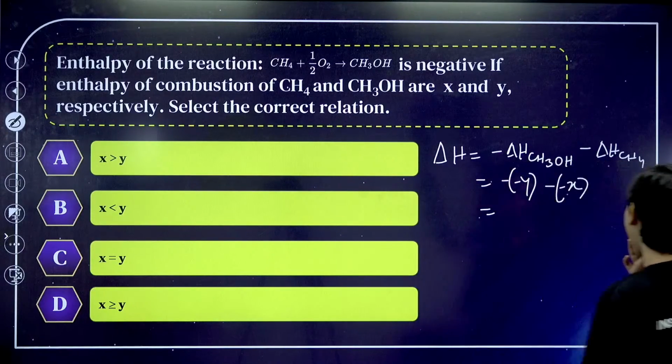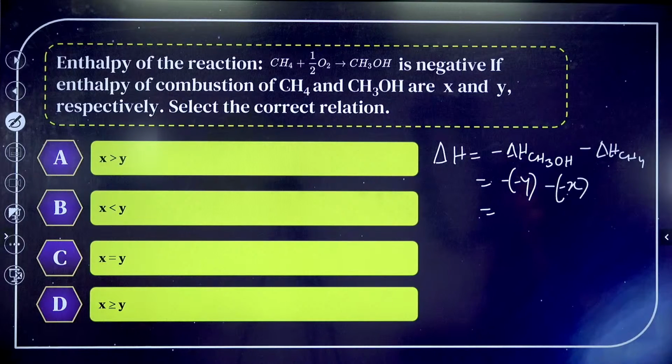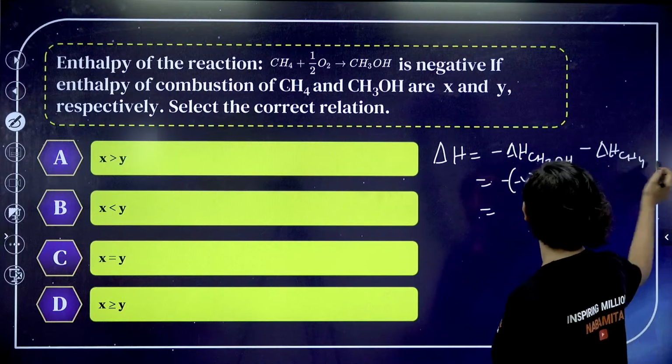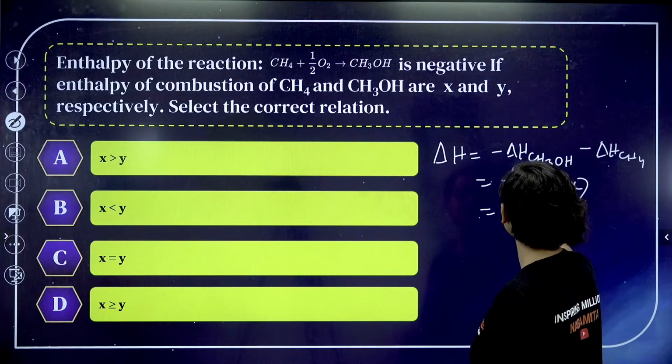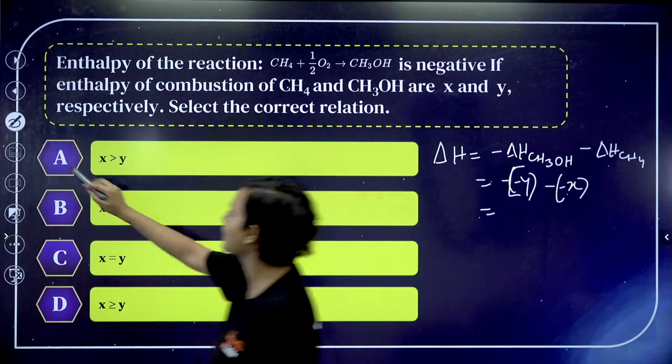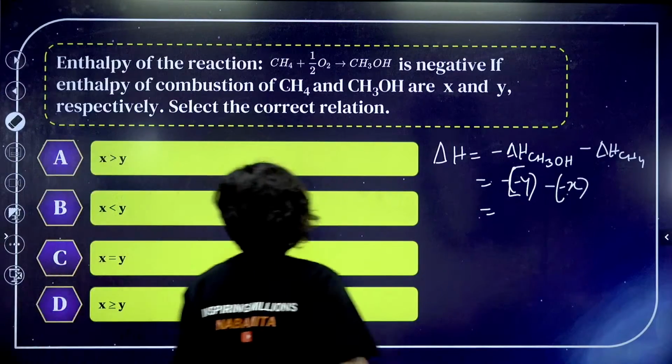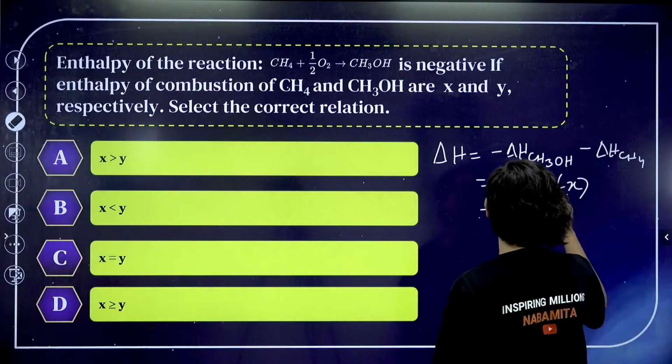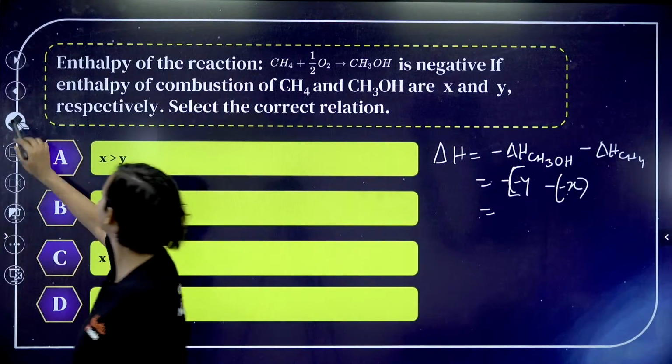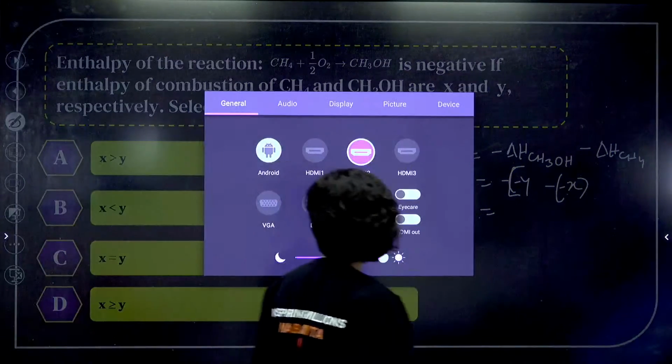So, I am making a mistake here. One second. Y plus x. No. Minus the bracket. Just a second, guys. Let me solve it. This is right now.